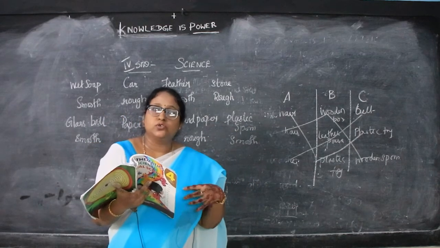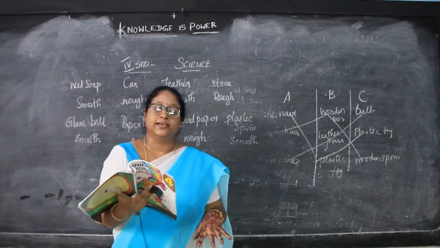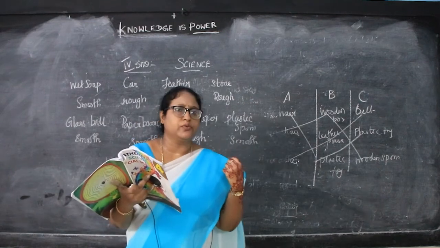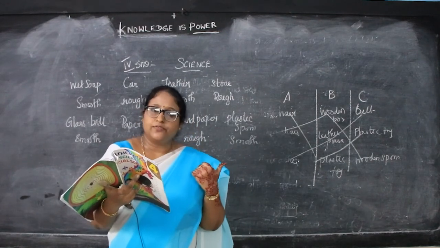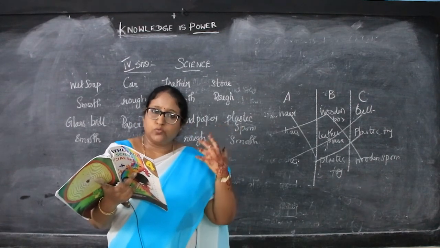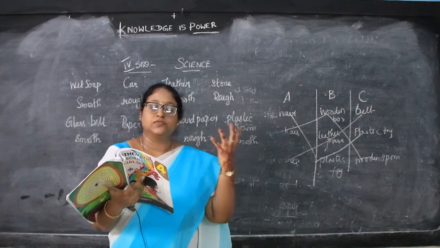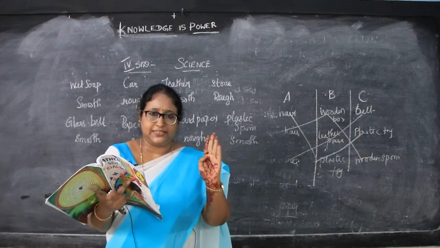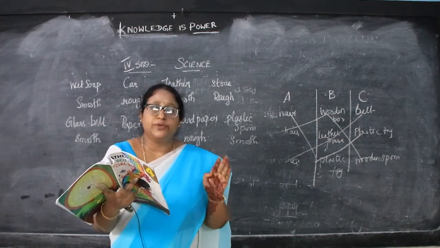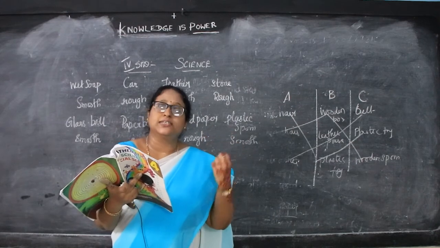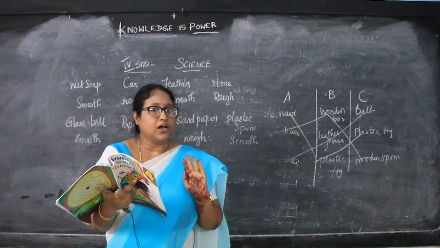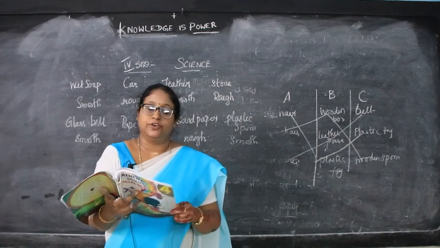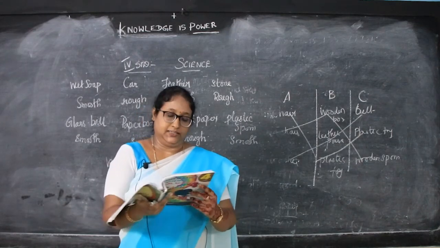For example, a raincoat. During the rainy time, what will we do? We will wear the raincoat. For what? Not to allow the water inside your body. As well as the aluminum foil of a tablet strip. A tablet strip is made up of aluminum foil so that water should not go inside it. So raincoat and aluminum foil are examples of waterproof materials.